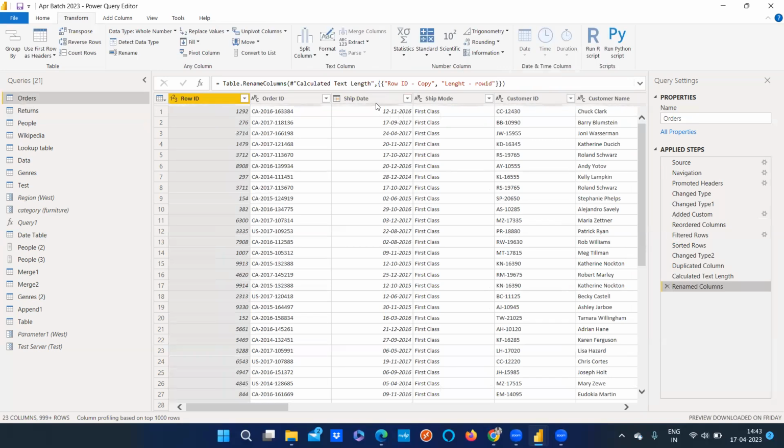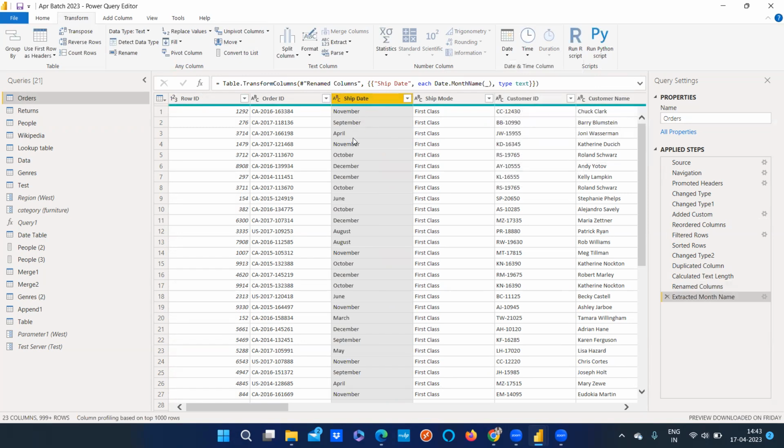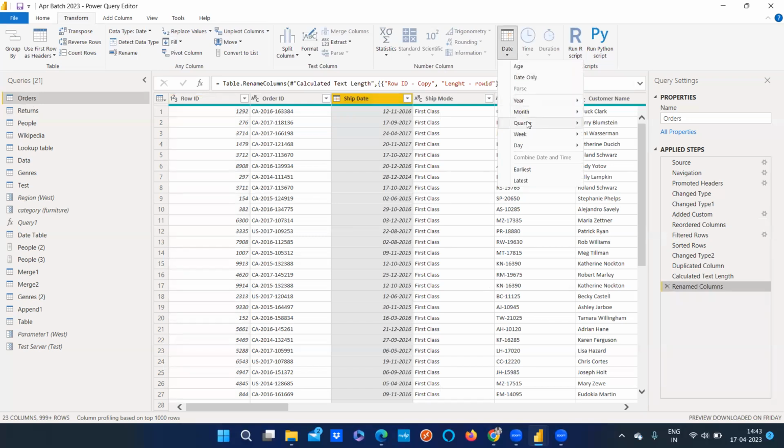Again, we can create a year out of this. We can create a month out of this, year name, month name. We can get these names also. See, name of month, we can get November, September, April. There may be a scenario where we have to show the sales based on month name also. In that case, we'll just use this month name column and get the sales. Again, we even have quarter as well, week as well.